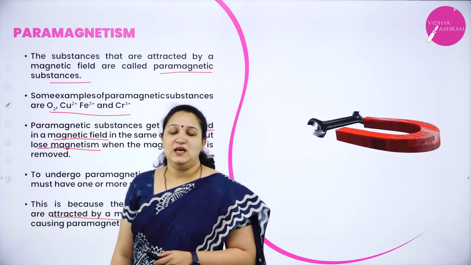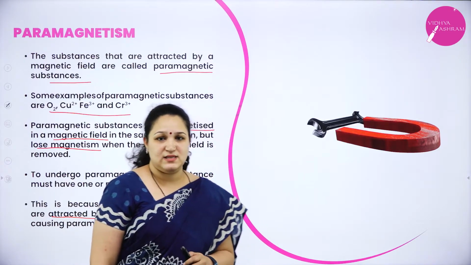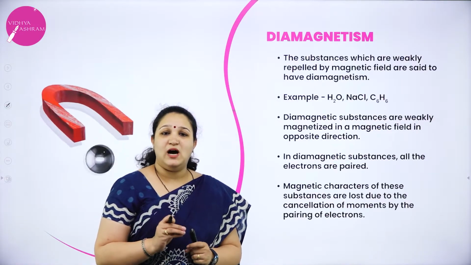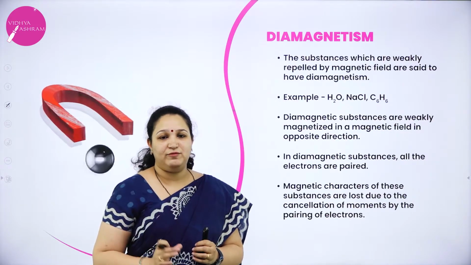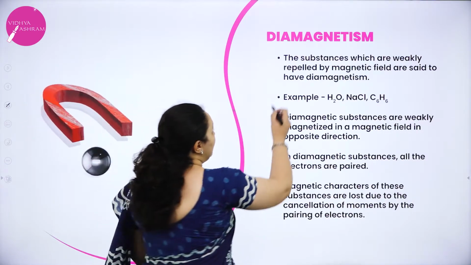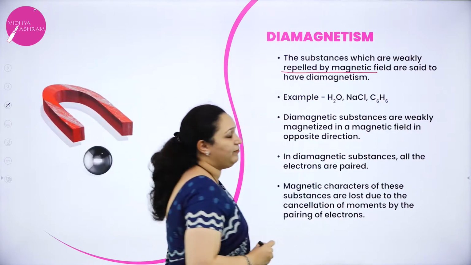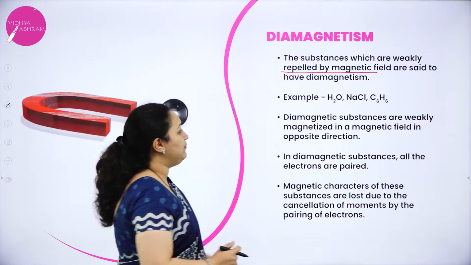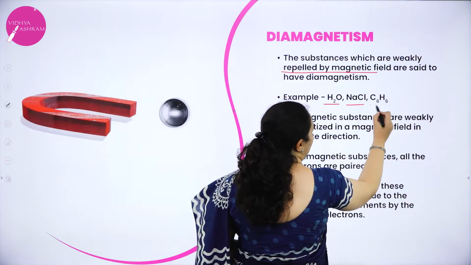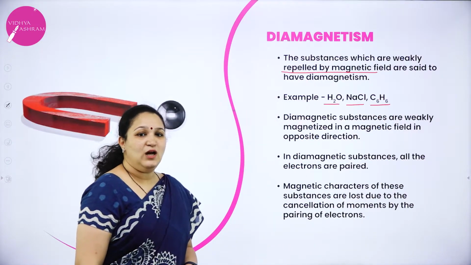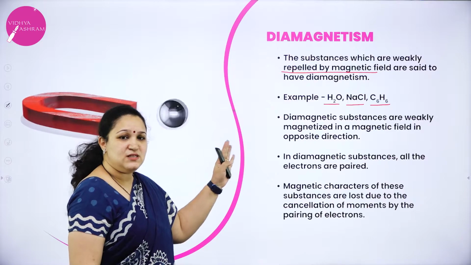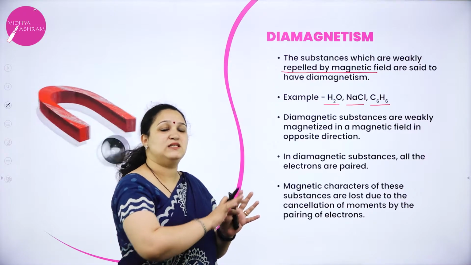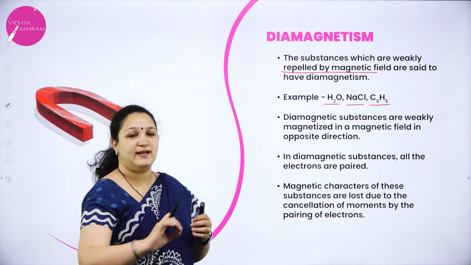Next we will see what a diamagnetic substance is. Diamagnetic substances are those which are repelled by the magnetic field, and the phenomenon is known as diamagnetism. Examples you can give: water, NaCl, benzene, etc. Even these substances are magnetized when placed in the magnetic field, but they are magnetized in the opposite direction. That is why they get repelled.